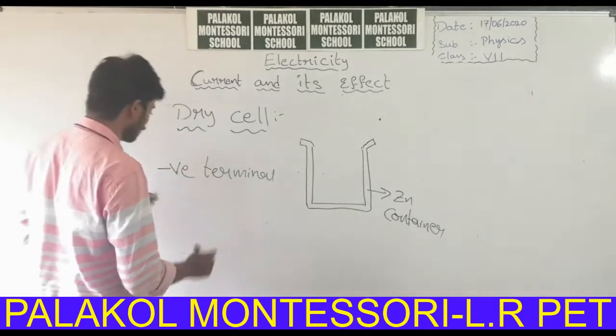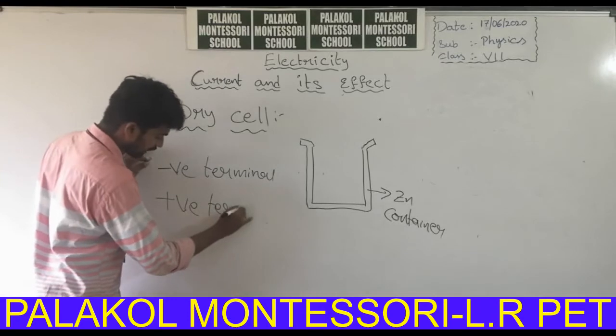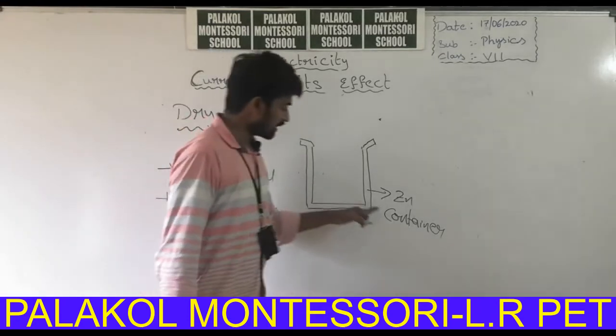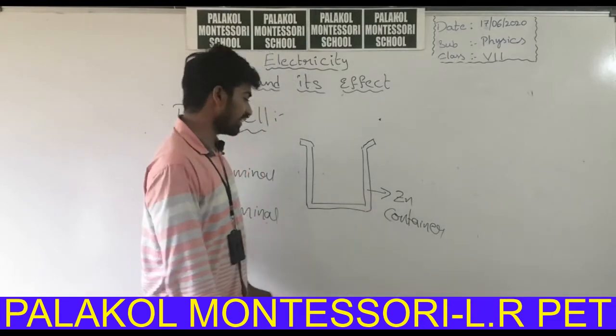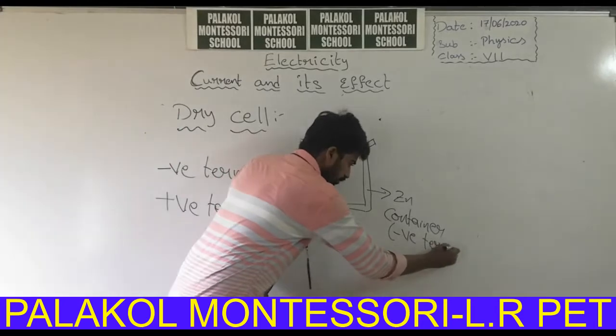Some little bump will be there, and it will act as the positive terminal. So the battery consists of a zinc container, and this zinc container acts as the negative terminal.